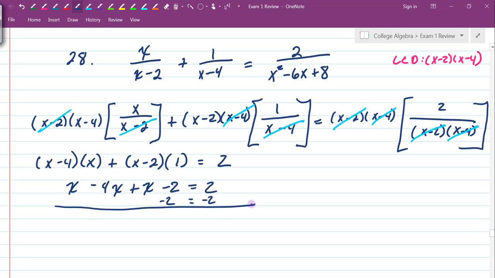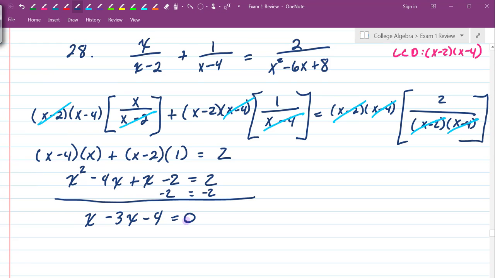Yes, this should have been an x squared. I don't know if the computer dropped it or if I forgot it, but either way I caught it now, so we're good. So now I have x squared, negative 4 plus 1 is minus 3x, minus 4 equal to 0.